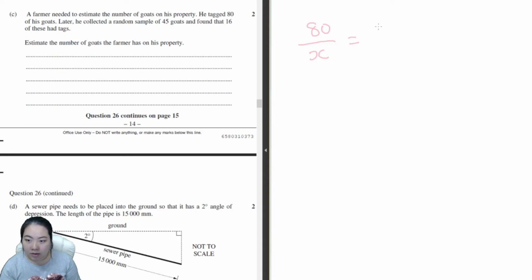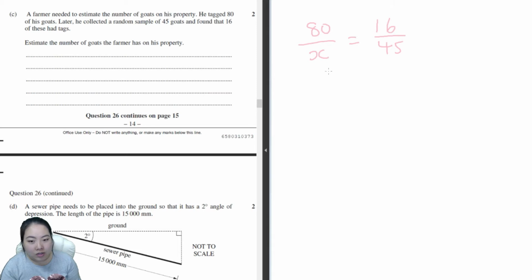Later, he found out that 16 out of 45 of the goats were tagged. What I'm basically saying here is that the total tagged amount of goats in ratio to the total population is the same as the sample tagged goats to the sample population.